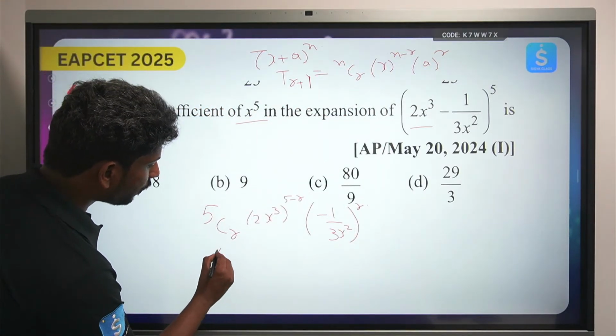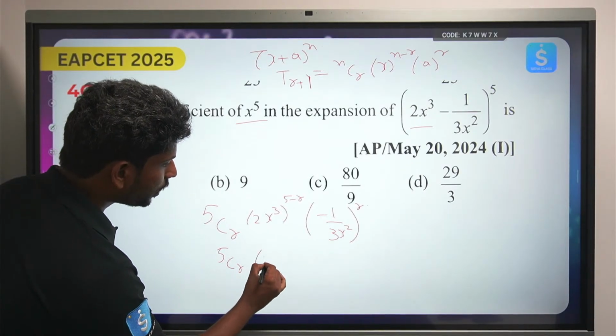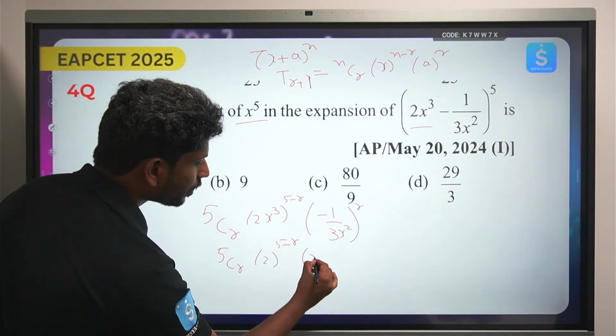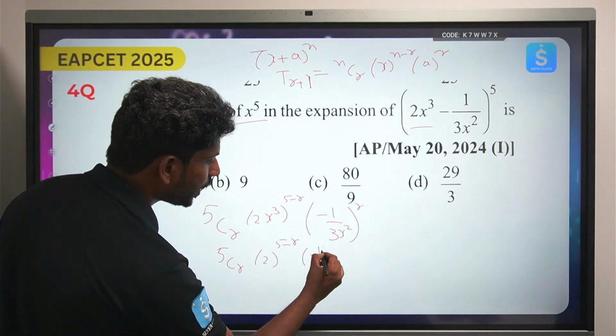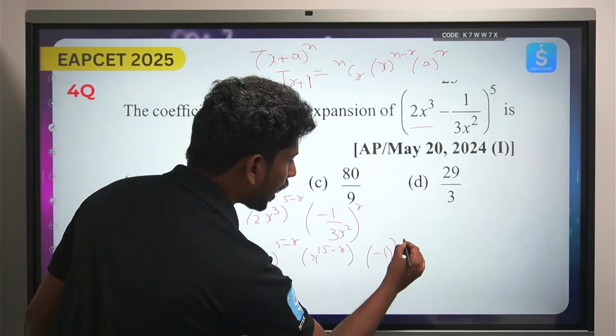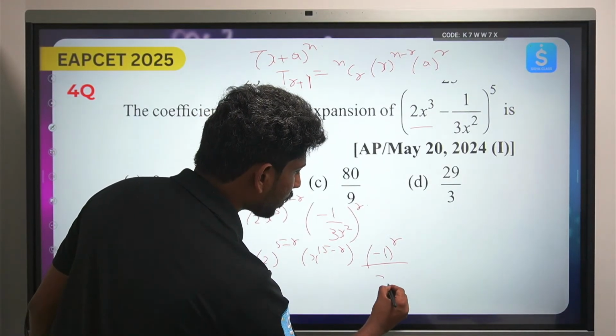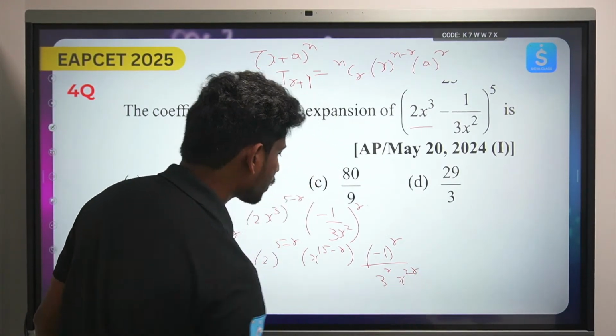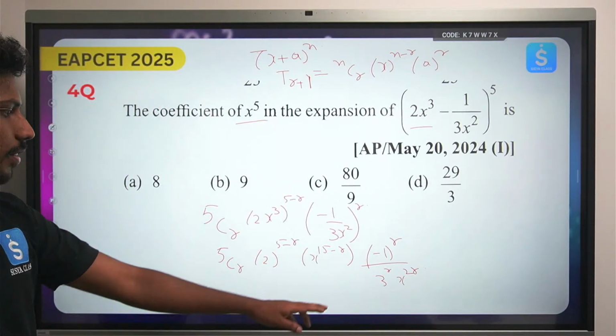సో ఇక్కడ ఏమైపోతుంది, 5cr, దిస్ విల్ బి 2 to the power 5 minus r into x power 3 into 5, 15 minus r into minus 1 to the power r by 3 power r into x power 2r. ఇది నాకు వచ్చిన ఫైనల్ క్యాలిక్యులేషన్.